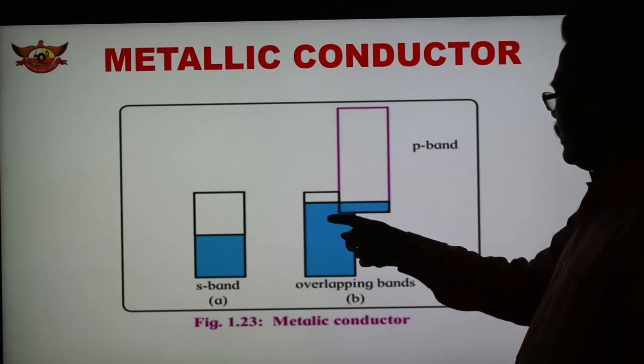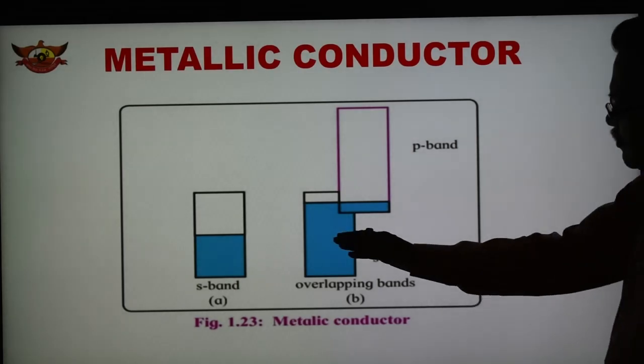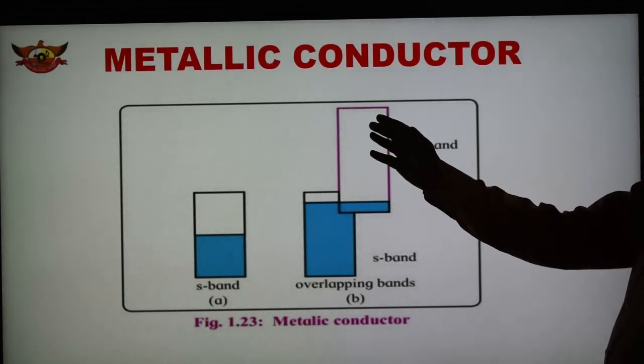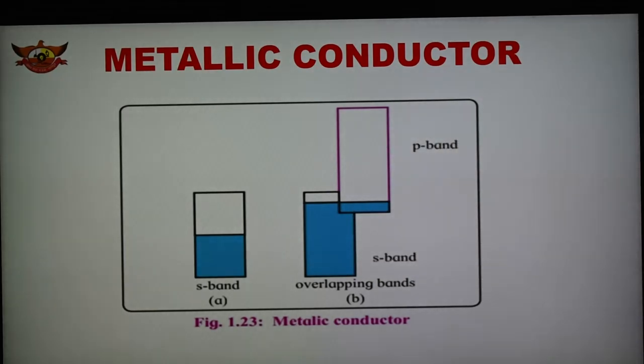A slight part is overlapping, and the S band is near to the filled part. So the S band is half filled and half empty. The P band is completely empty, and so there is overlapping between S and P. This shows a metallic conductor, because from lower to higher there is space to occupy electrons. So electrons can transfer from lower to higher, and there is a possibility of transfer of electrons.